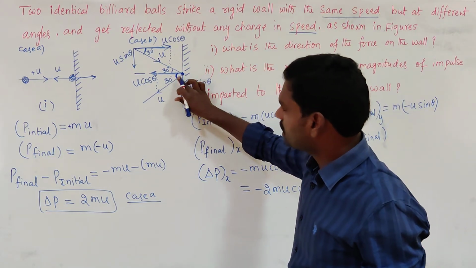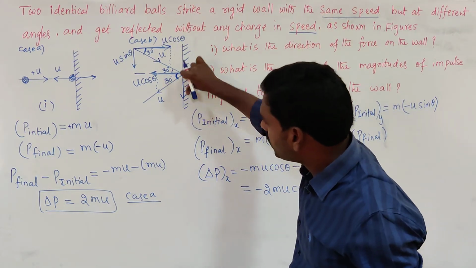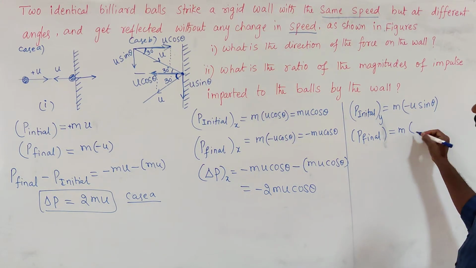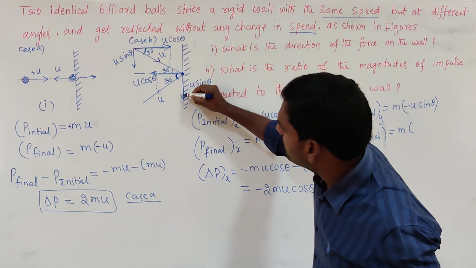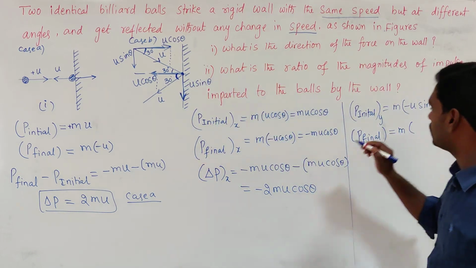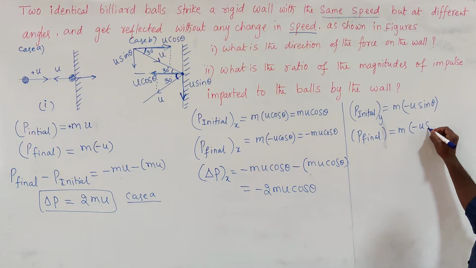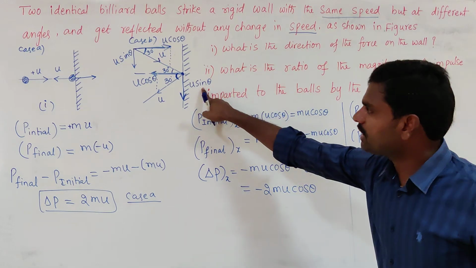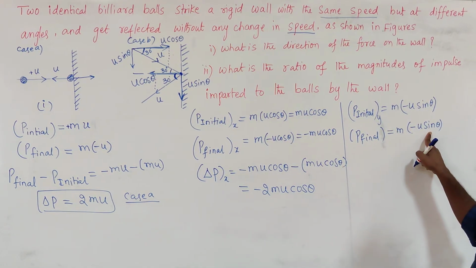After striking the surface, the final velocity along y-axis is pointing downwards. Final momentum equals m into this final velocity. So the final velocity is acting downward. Downward direction indicates minus sign, and its velocity component is u sin theta, so minus mu sin theta.